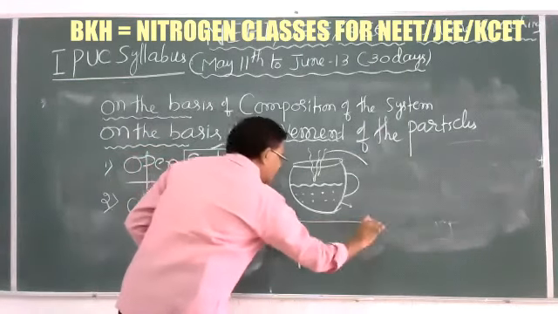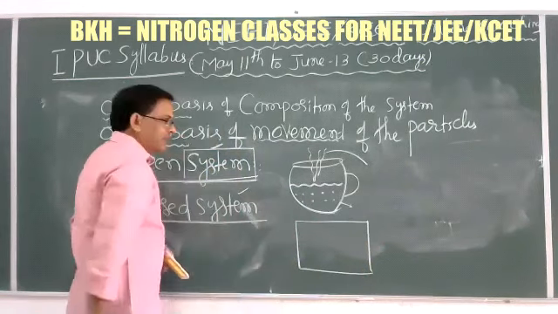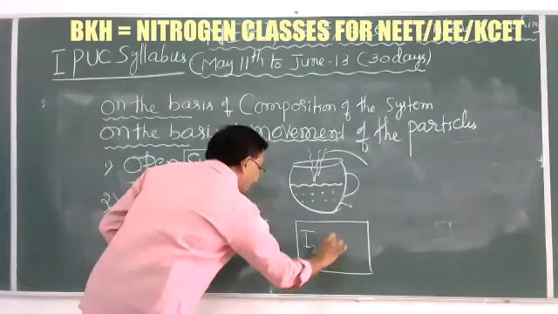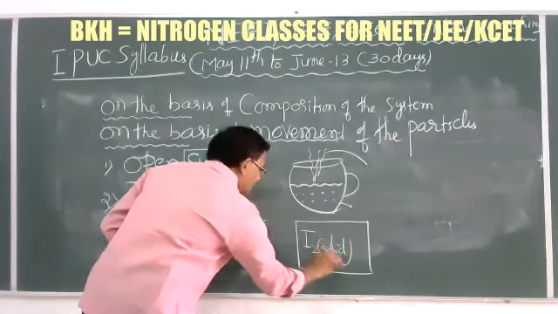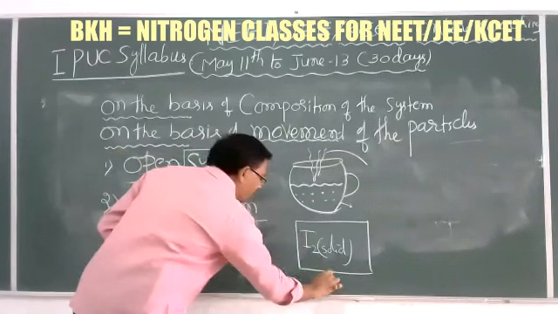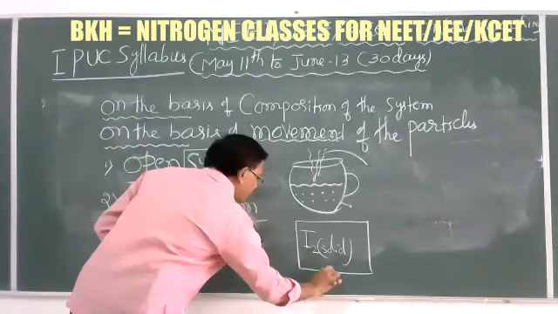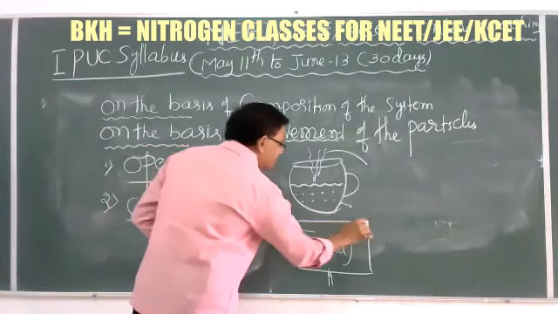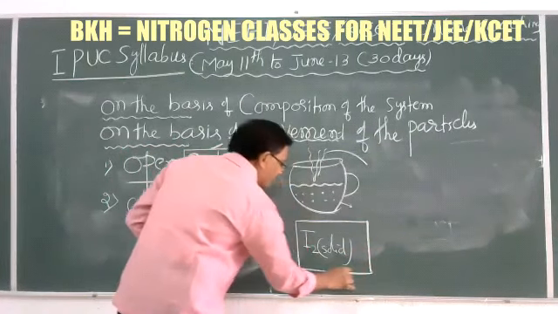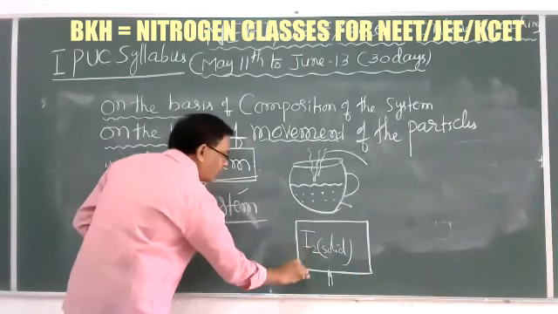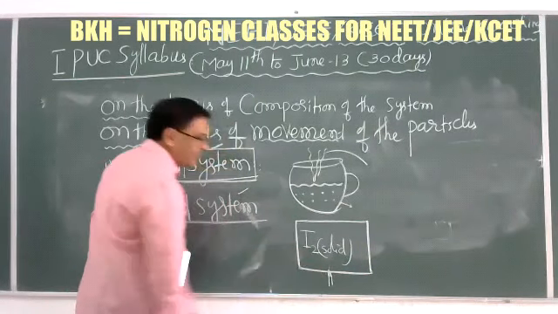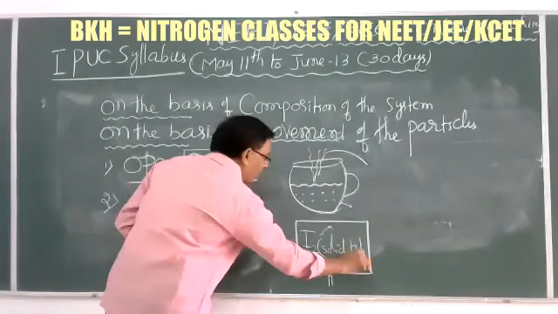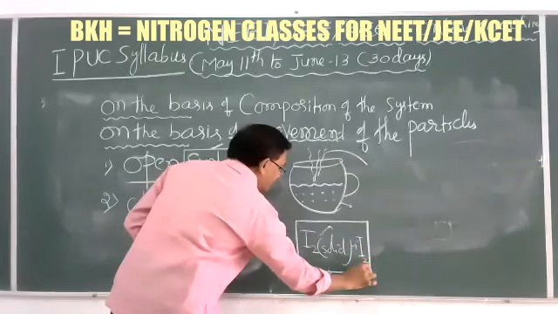In this closed vessel, you take iodine, I2, solid. This solid iodine I2 is heated at a certain temperature. It is completely closed, there is no open area. On heating, the solid iodine I2 slowly vaporizes and is converted into iodine vapors, I2 vapors.